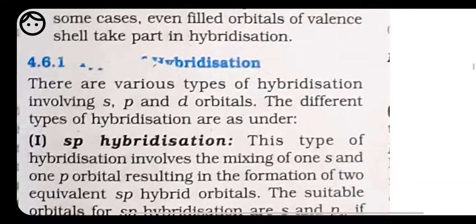Now let's discuss the types of hybridization. There are many different types of hybridization depending upon the type of orbitals that intermix. If we have intermixing between s and p, they show sp, sp2, sp3. If we have intermixing between s, p and d, then they show sp3d, sp3d2. These two related to d you have to do for this class. We have many more hybridizations, but in this class we have only this much. So let's discuss various types of hybridization along with their examples.